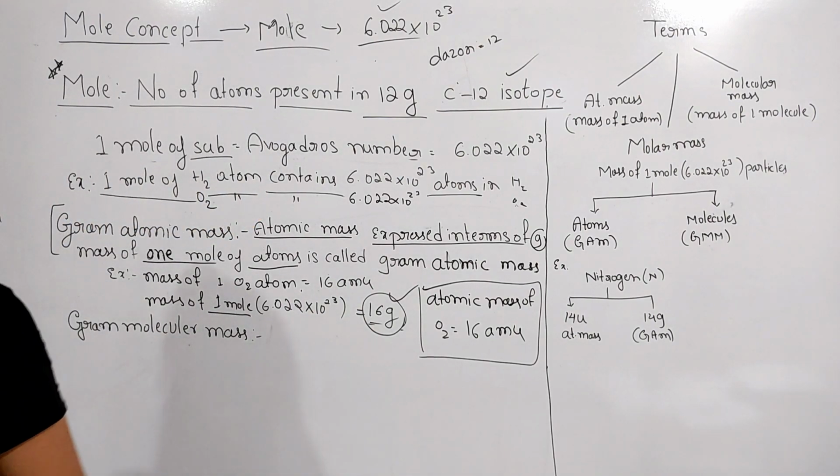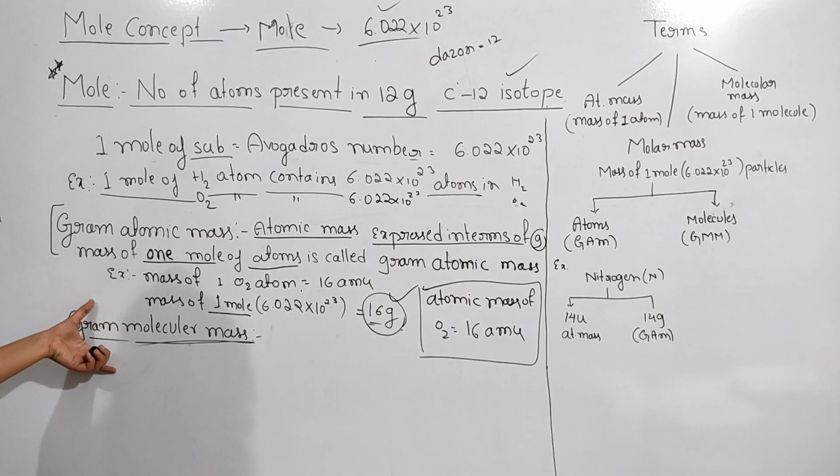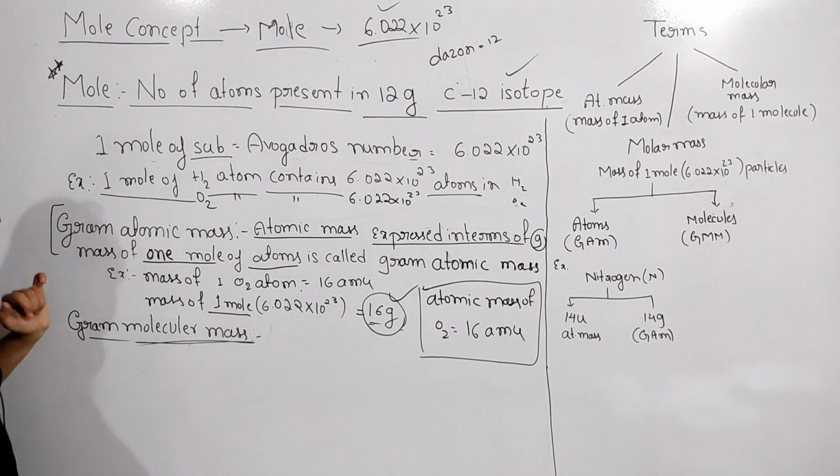And next one is gram molecular mass. Gram molecular mass is also the same as gram atomic mass.